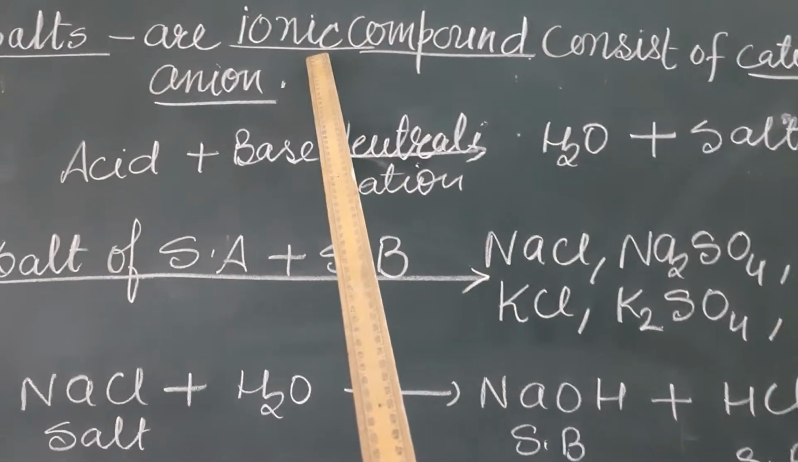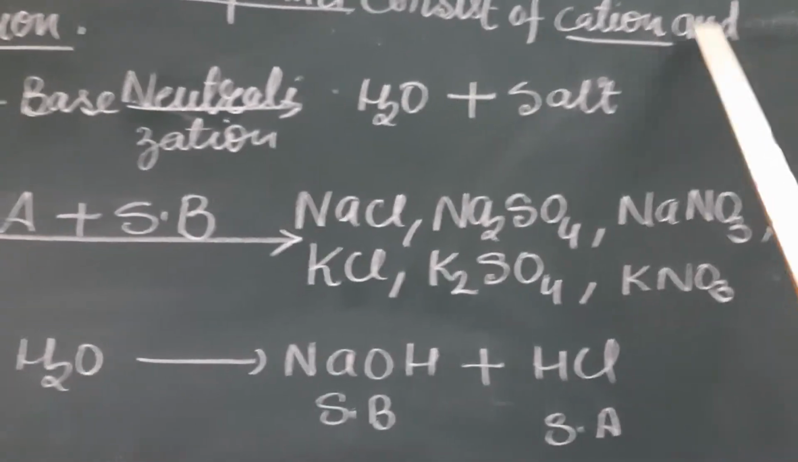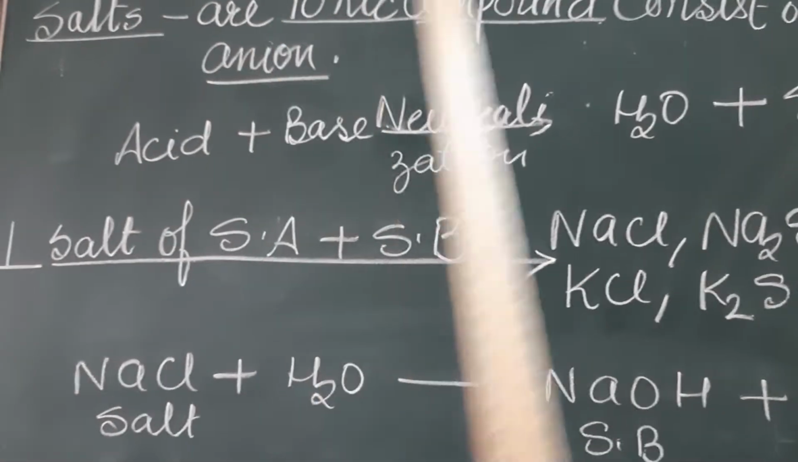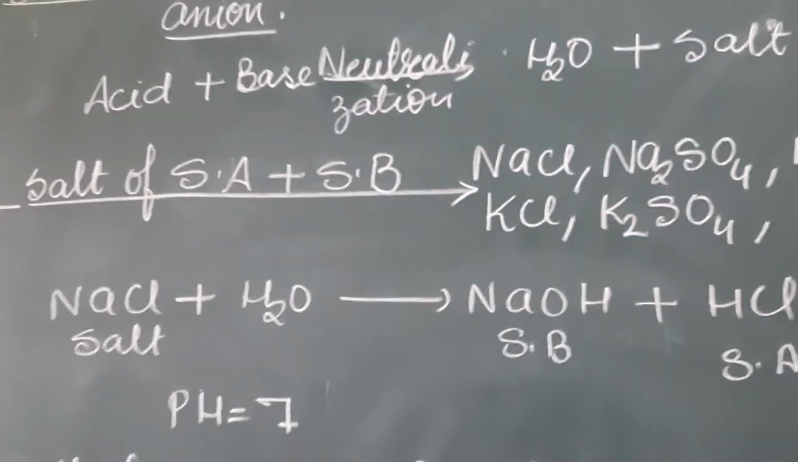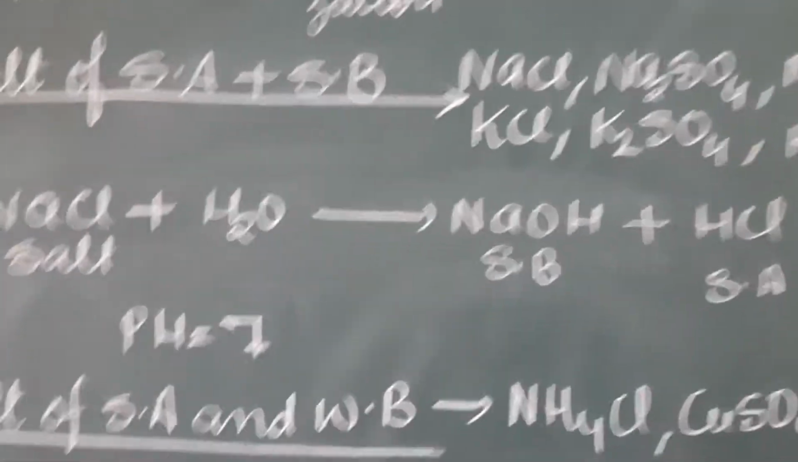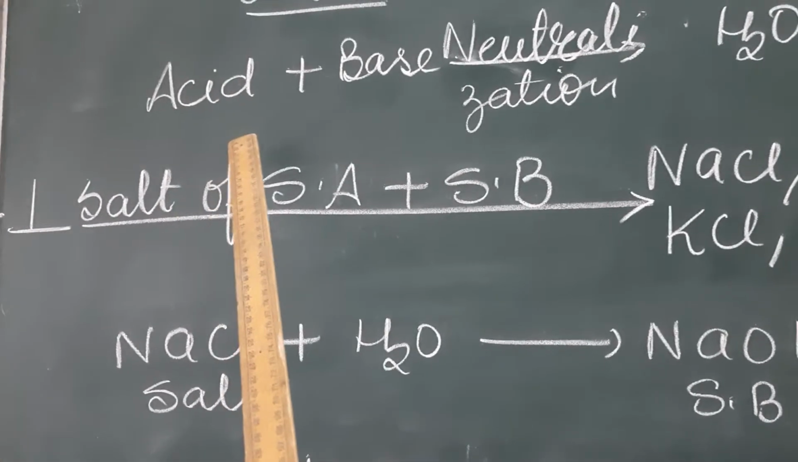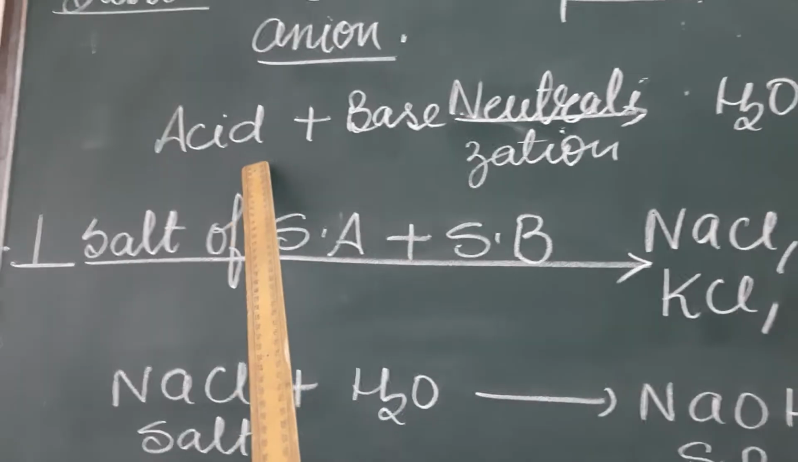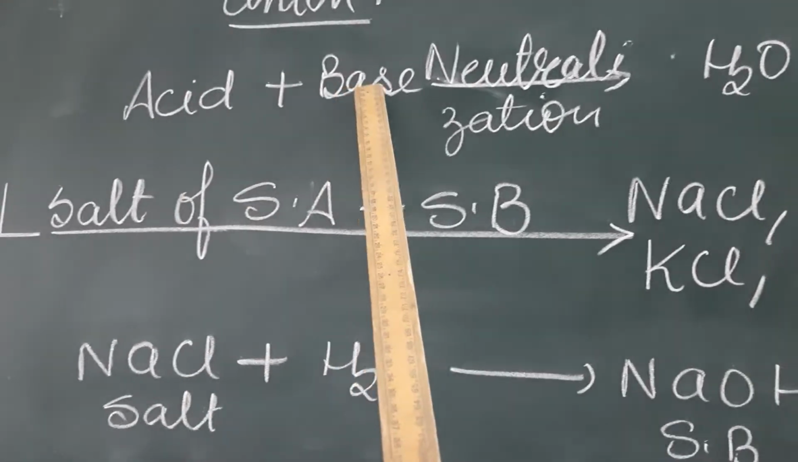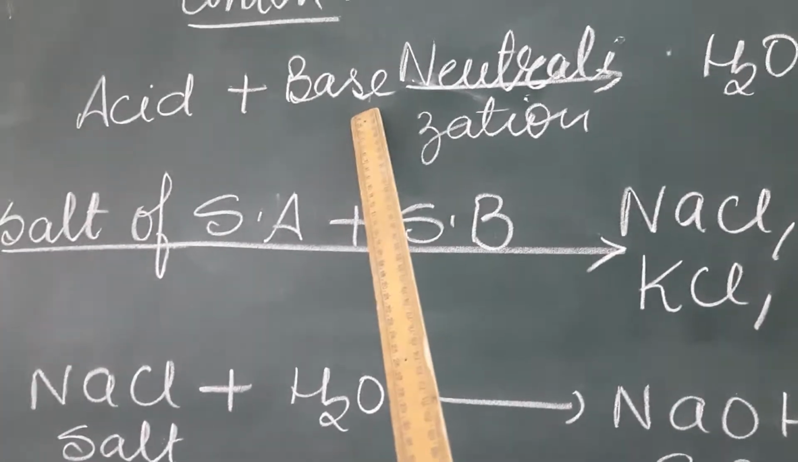Salts are ionic compounds consisting of cation and anion. Now, from where do the cation and anion come? From acid, H ion is released and anion is formed. From base, OH ion is released and cation is formed.